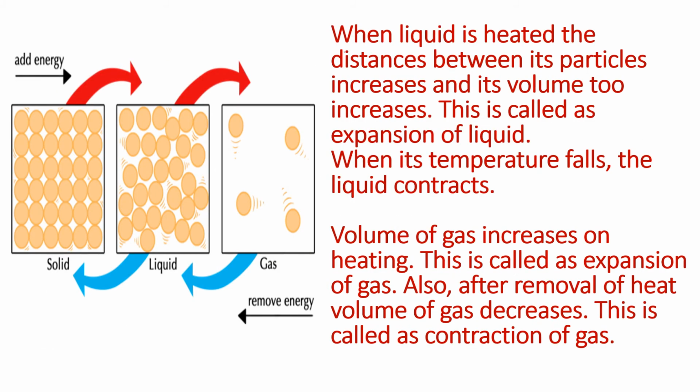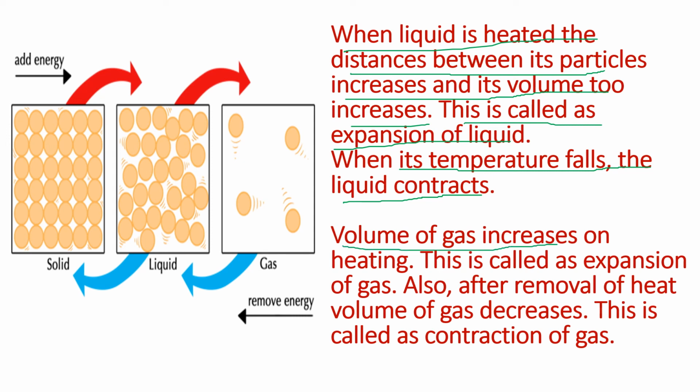Similarly, when liquid is heated, the distances between its particles increase and its volume also increases. This is called expansion of liquid. When its temperature falls, the liquid contracts. In case of gases, the volume of gas increases on heating. This is called expansion of gas. Also, after removal of heat, the volume of gases decreases. This is called contraction of gas.